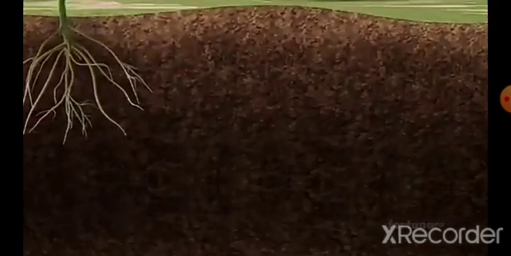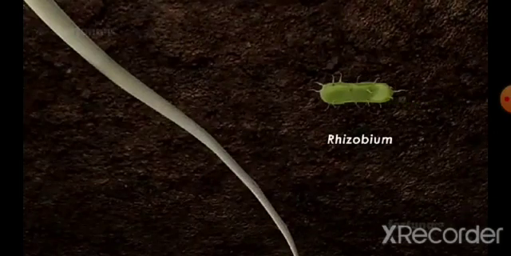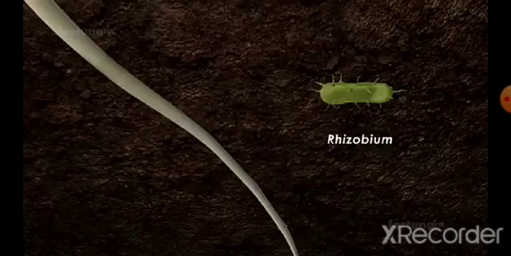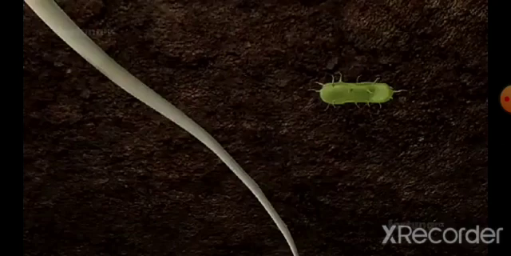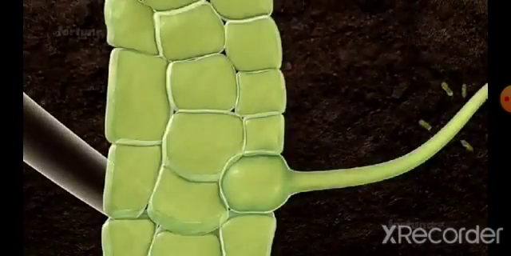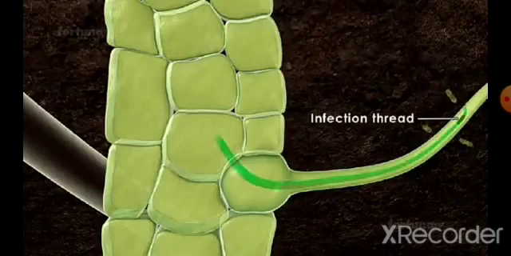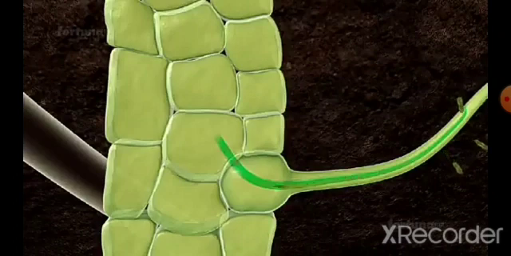One of the best known examples of nitrogen fixation is the association between leguminous plants and bacteria of the genus Rhizobium. Leguminous plants, such as beans, have these bacteria within the nodules of their roots. The bacteria first enter an epidermal cell of the root, causing the root to develop an infection thread. The bacteria will then move through the infection thread until it reaches a cell deep within the cortex.